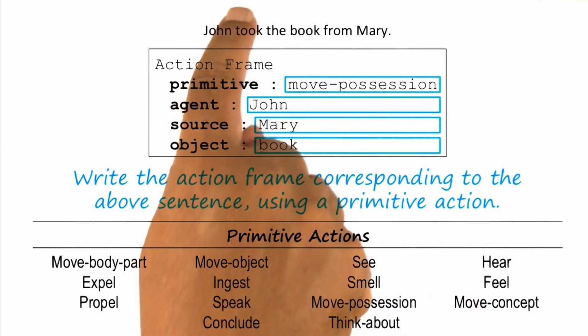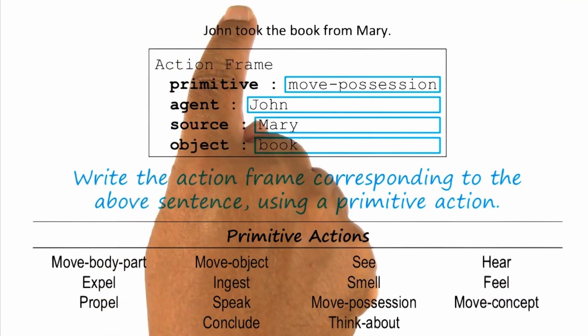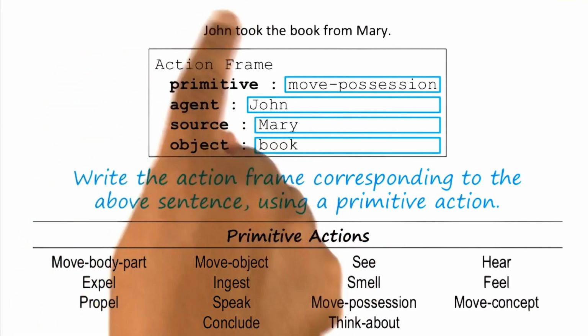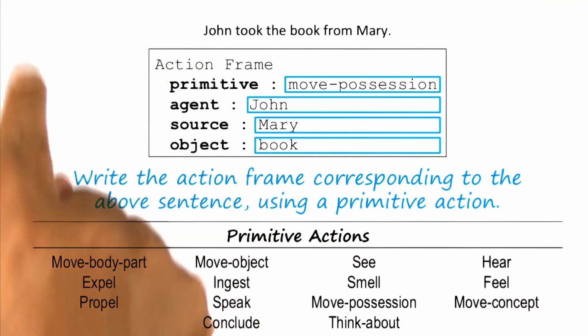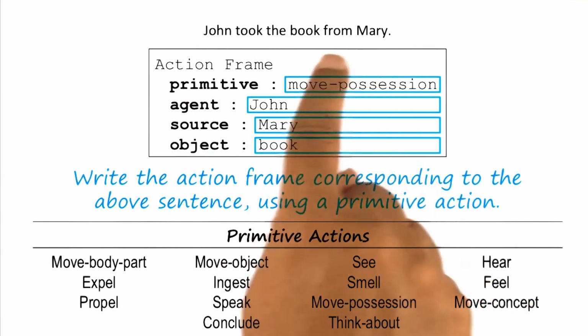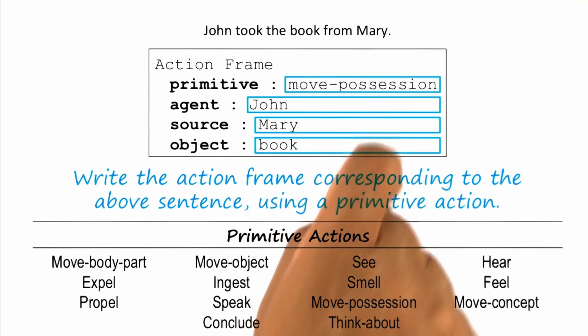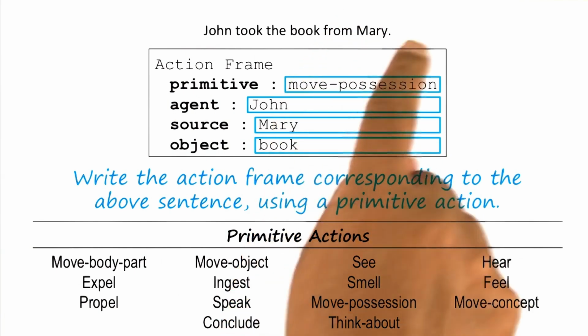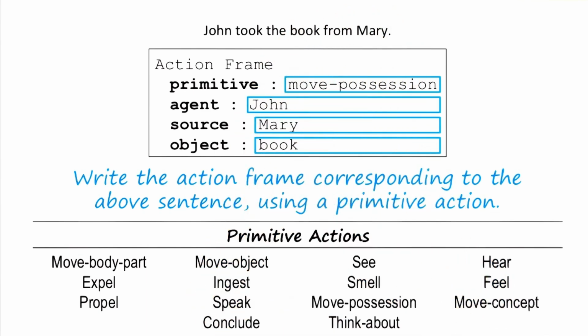So when we have the word John here, John is a concept, and that concept is animate, and that information is coming from a lexicon. That is the lexical analysis. And when we have a sentence like John took the book from Mary, and from is a preposition and Mary follows immediately after that, this is capturing part of the syntax of this particular sentence.